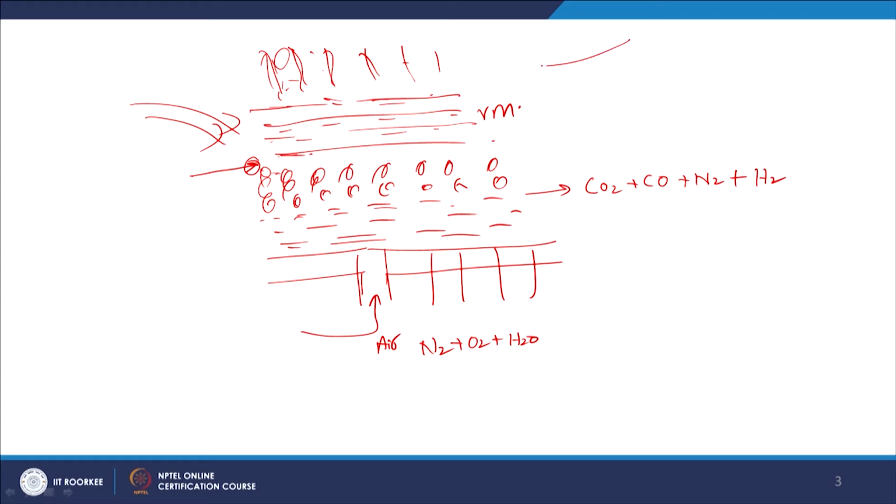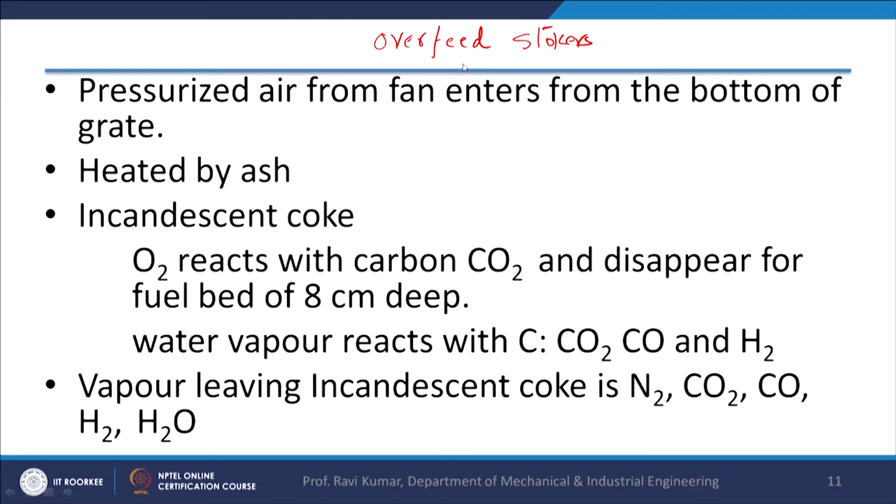And secondary air is provided from here for the proper burning of the gases, because there is a sort of incomplete combustion also. So this carbon monoxide, in the presence of secondary air, is also converted into carbon dioxide. So this is the arrangement for the overfeed type of burning. Here, as I mentioned, pressurized air from the fan enters from the bottom of the grate.